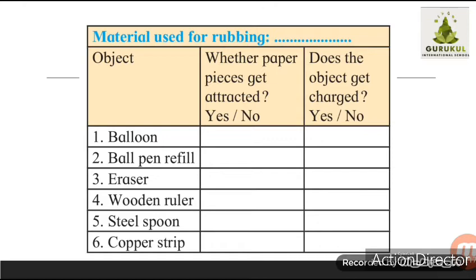If attraction is there, then the object gets charged, and if no pieces get attracted, then the object is not charged. So you only have to answer yes or no. You have to fill these columns with the answer yes or no. You can do this in your science notebook. You can copy this table from the video, or from page number 52 of your science textbook. So here we are stopping after learning the origin of electric charge.